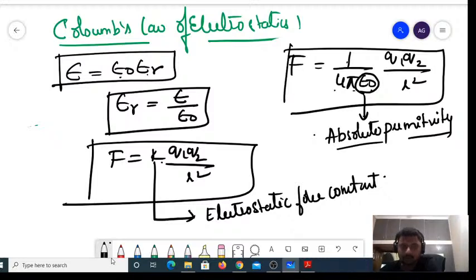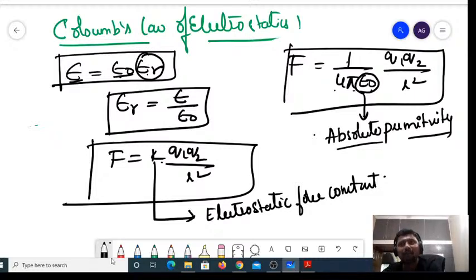So epsilon has the same unit and the same dimensional formula as epsilon naught. Remember, the units and dimensions of epsilon and epsilon naught are both the same. What are the units and dimensions of epsilon R?